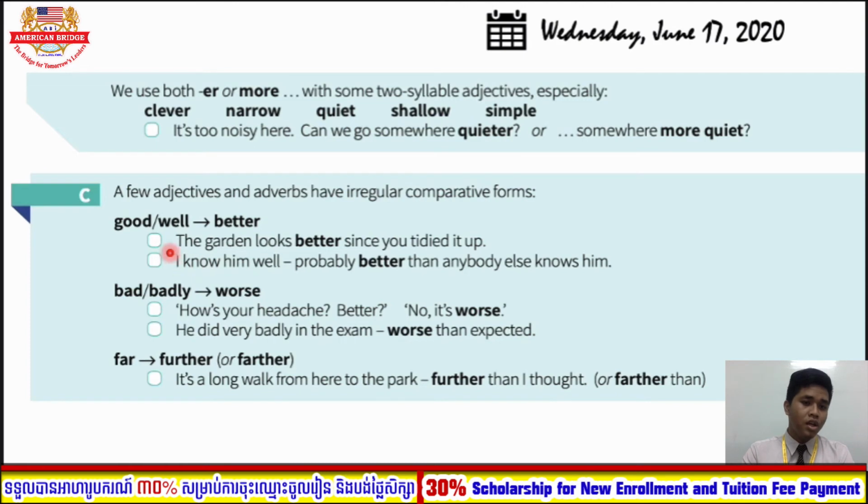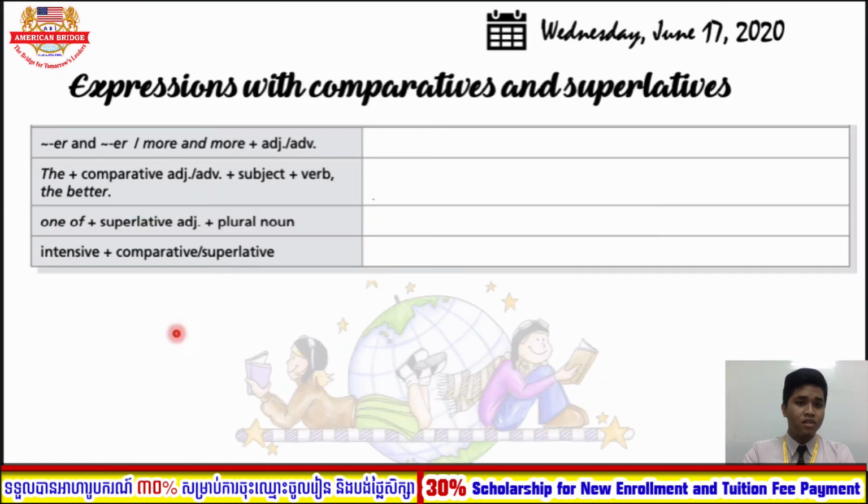However, if we have the irregular form of the word good, we also have the irregular form of the word bad and badly, which is worse. Far changes to further. Okay, further. Good. So here are the comparative forms.